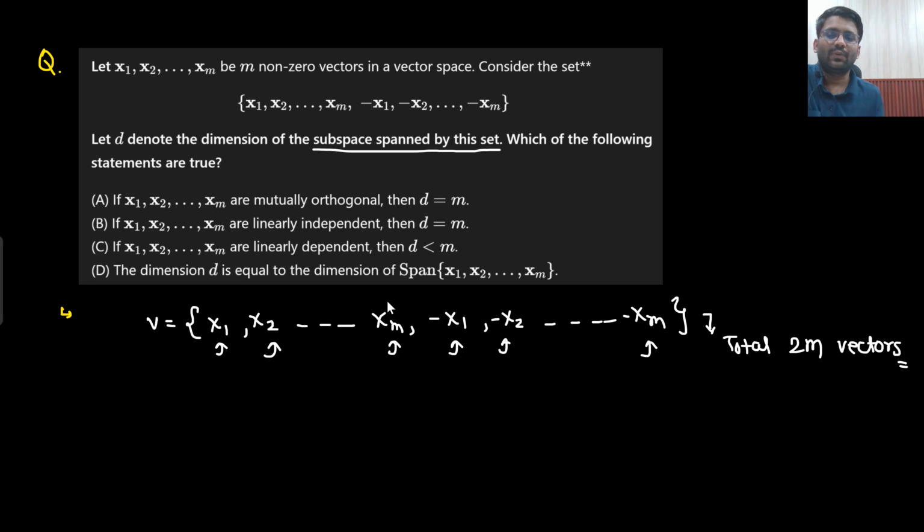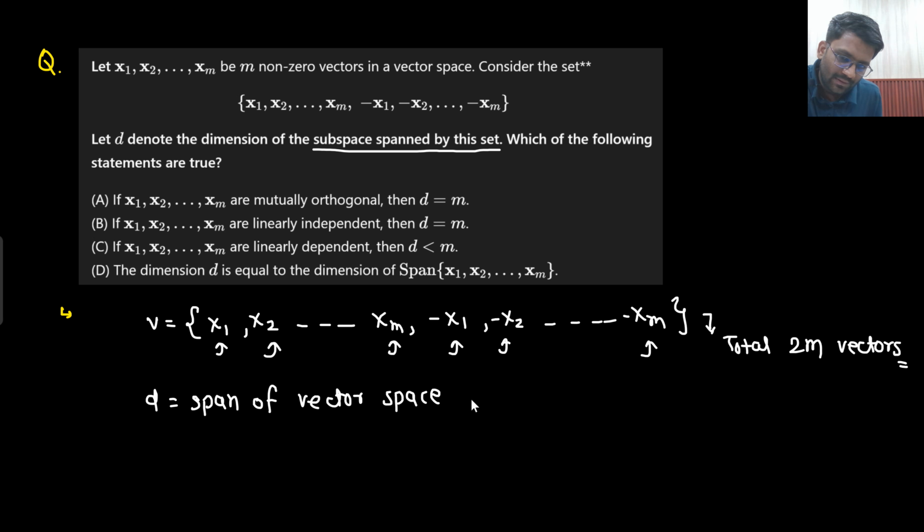Understandable? Very simple thing. So what they are saying: D denotes the dimension of the subspace spanned by this set. What does that mean? What is D? D is the span of V. That's it. Span of vector space V. Dimension of the subspace spanned by this set. Let's just say the span of this vector set is a 2D span. What does that mean? A 2-dimension span. So they are saying D denotes the dimension of the subspace spanned by this set.